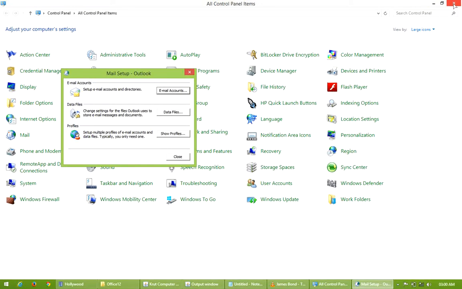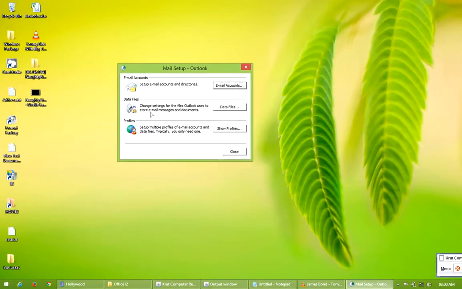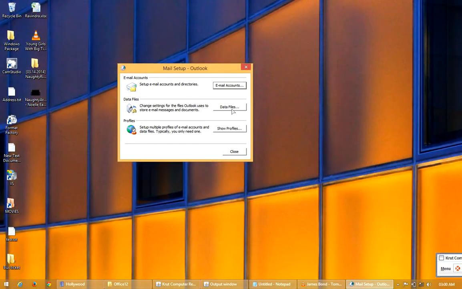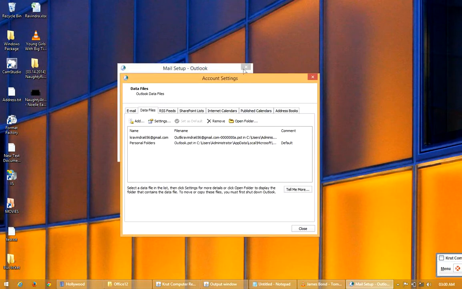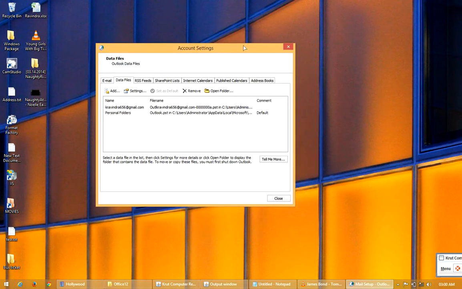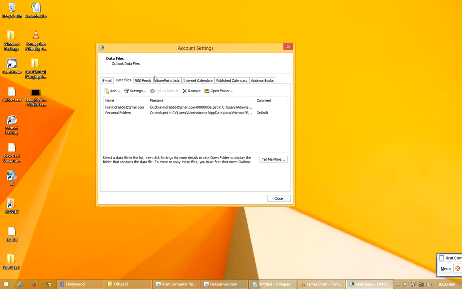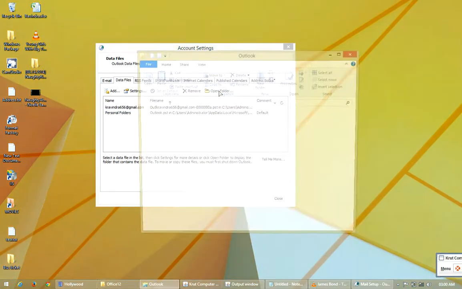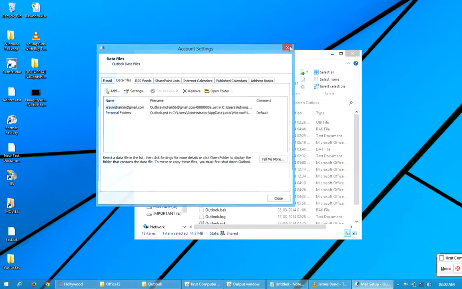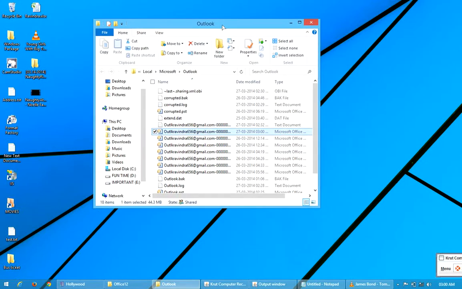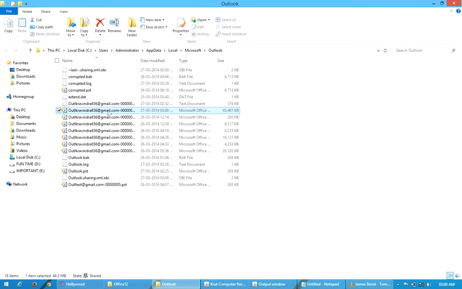Now you can close this window. You can see here Email Accounts, Data Files and Show Profiles tabs are there. Just click on the Data Files tab. In this window, select this Data Files tab. Just select your data file or PST file. Now click on Open Folder. So you can see here your data files are available.